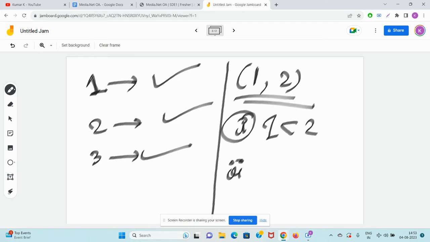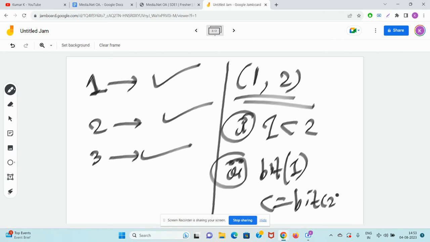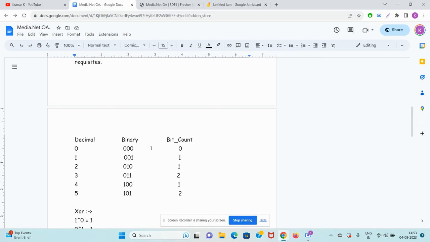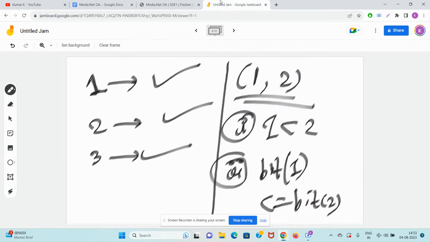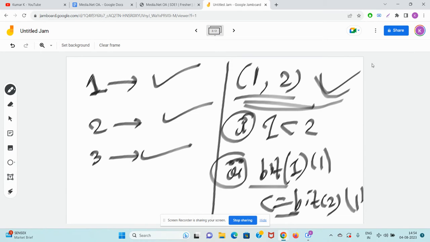Is the second condition satisfied? The bit count of 1 should be less than or equal to the bit count of 2. The bit count of 1 is 1, and the bit count of 2 is also 1. So 1 is less than or equal to 1. The equal case is also allowed, so yes, 1 comma 2 is a valid subsequence.